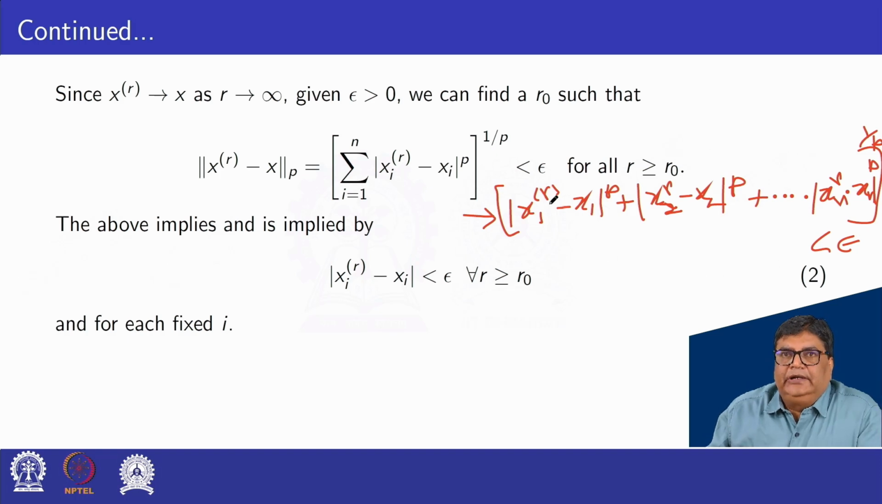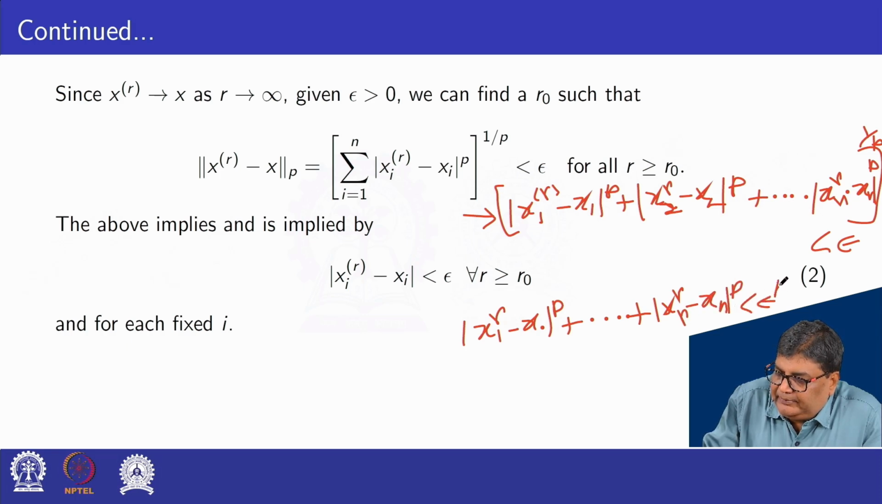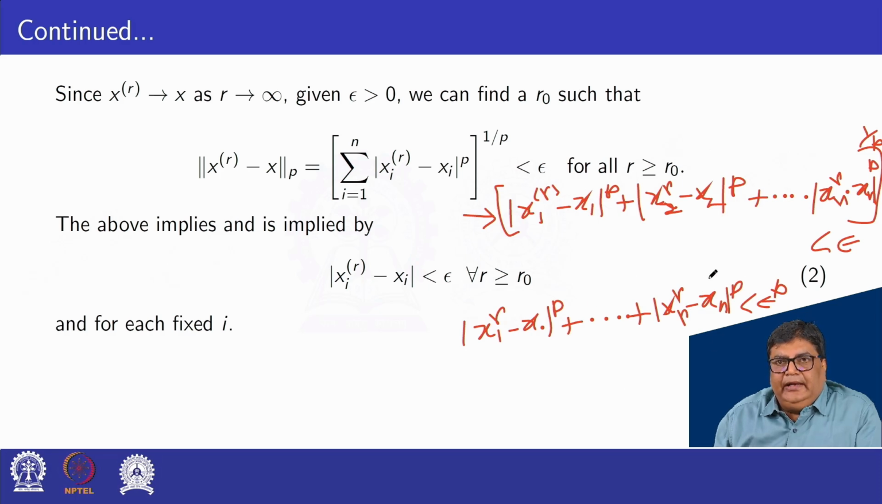Okay. So taking the pth root of both sides, we have |xr1 − x1|^p plus and so on plus |xrn − xn|^p less than epsilon^p. Here we have n terms. Sum of n terms less than epsilon^p. It means each term is less than epsilon^p.